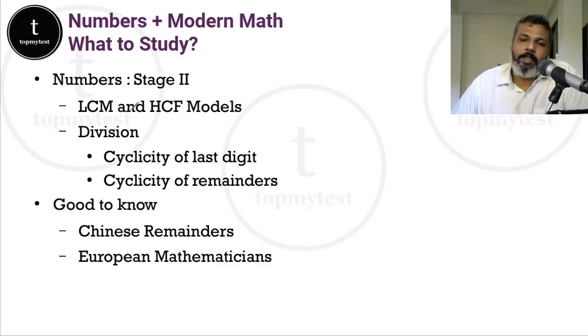sort of mastery. This is basically your LCM and HCF models. It's actually not very difficult if you remove the Chinese remainder theorem. I mean, honestly, Chinese remainder theorem is not very difficult as well. If you want to learn that, you can learn that as well. If you don't want to learn it the way it is called, basically